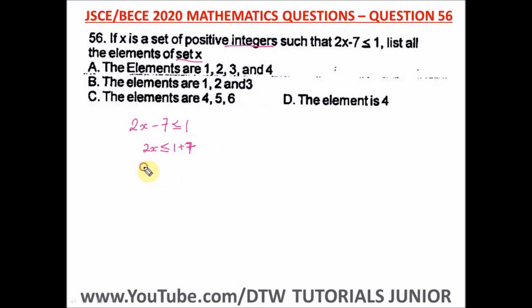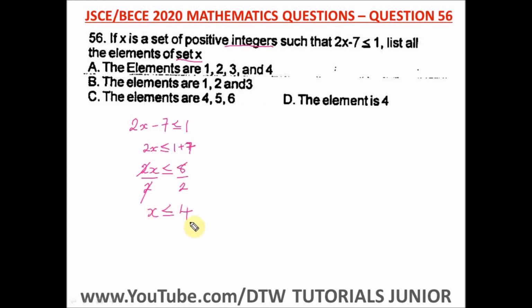Okay, so we have 2x is less than or equal to 1 plus 7, that's 8. To get x, we divide both sides by 2. So we divide by 2, and this would cancel out. We have left here x less than or equal to 8 divided by 2, which is 4. So x is less than or equal to 4.